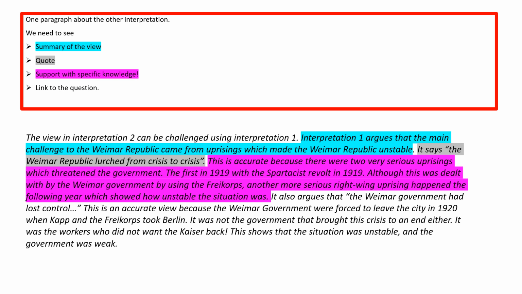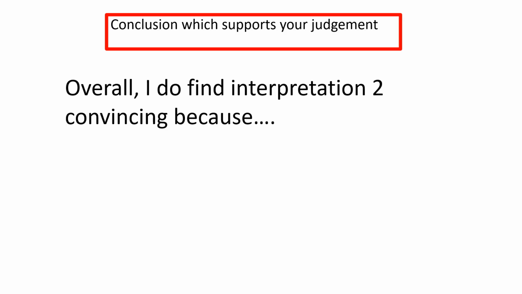The government was weak. And then finally, and really importantly, year 11, you need to go and make a judgment. So if you have agreed that interpretation 2 is convincing, then you're going to put that into your conclusion. So overall, I do find interpretation 2 convincing because. You might decide that you don't. So overall, I do not find interpretation 2 convincing because. But it is important that you have that overall argument.